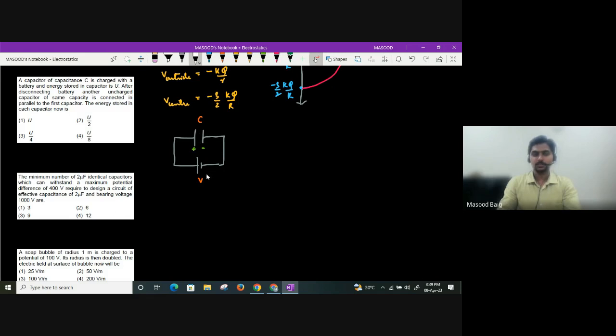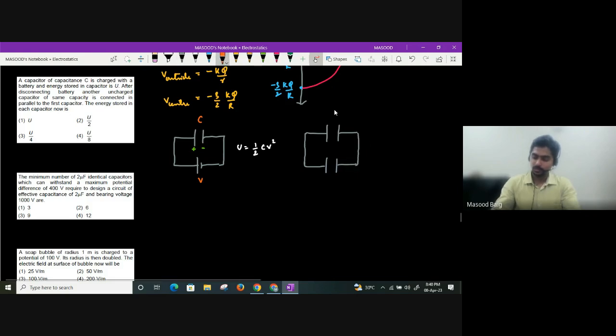What is the energy stored in the capacitor, beta? If C is the capacitance connected to V volts, in the first case, what is the energy stored? You will get it as half C V square. Now, after disconnecting the battery, another uncharged capacitor of the same capacity is connected in parallel to the first. So now what is the situation you see? Now I have something like this. After it is completely charged, I am connecting it to an uncharged capacitor, plus minus.